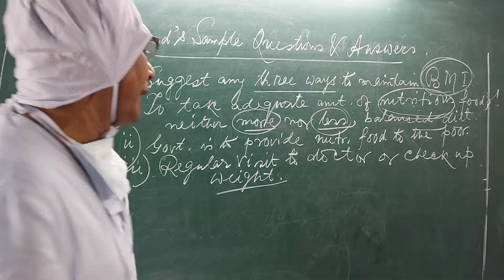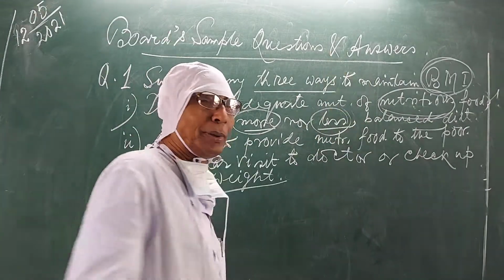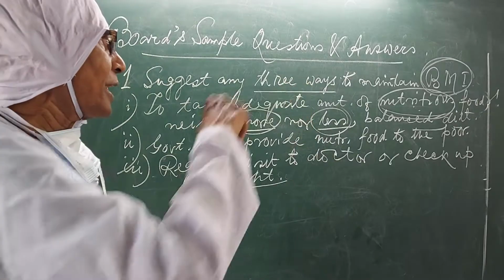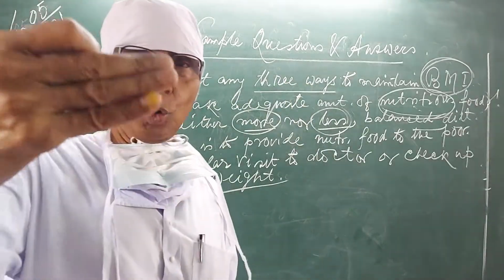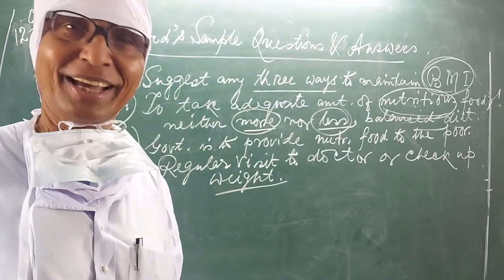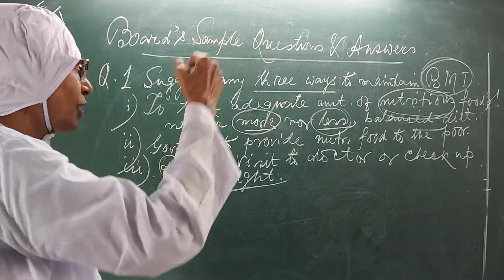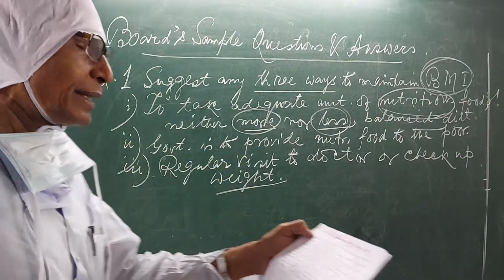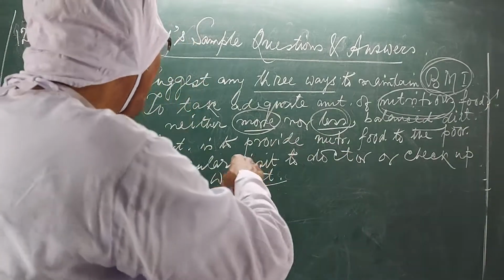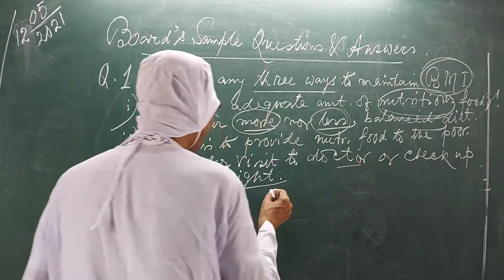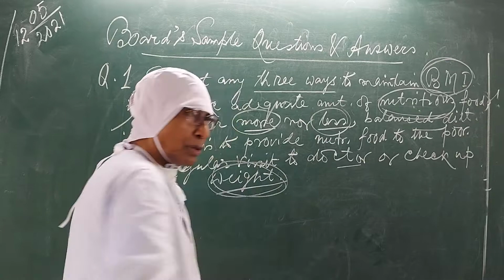Alright? And then he will know whether BMI is more or less. Whether BMI is more or less, it can be decided if we can visit doctor or at least check the weight.